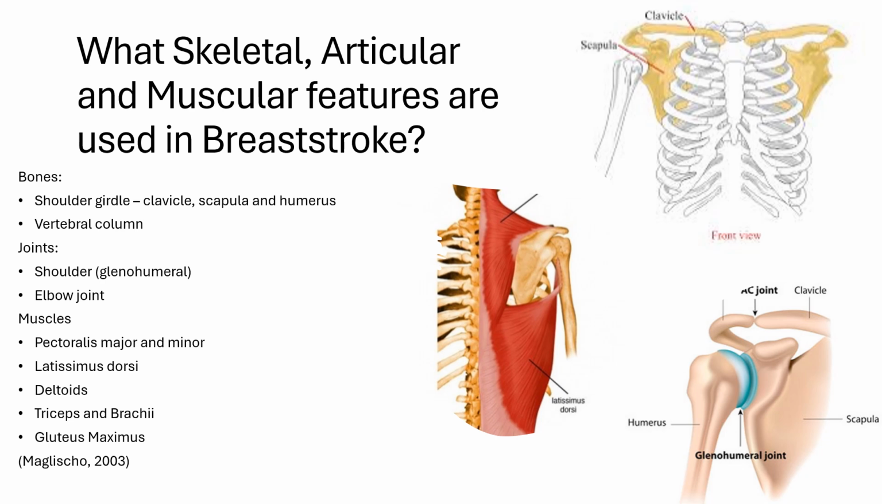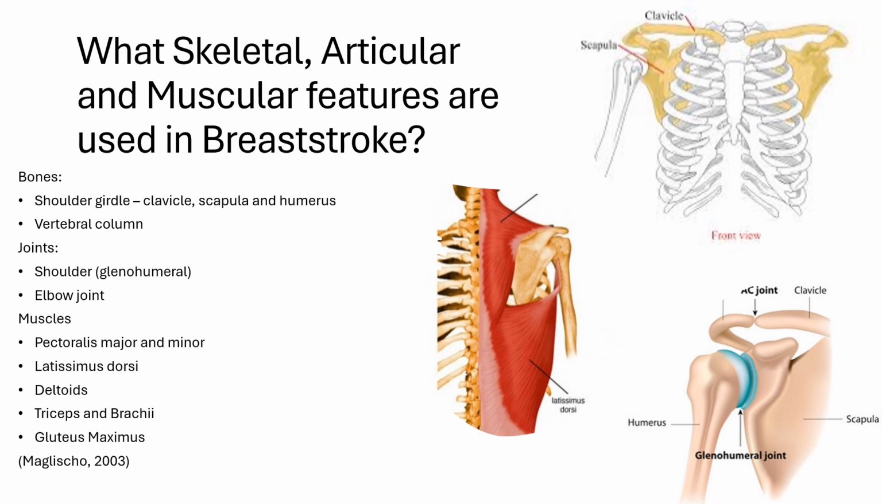The latissimus dorsi, which provides power in the downward and inward pull of the stroke. Other muscles involved in the stroke include the deltoids, which assist in shoulder flexion and abduction during the stroke, the triceps brachii, which allow for the flexion and extension of the elbow joint, and the gluteus maximus, which stabilizes the pelvis during the leg kick.